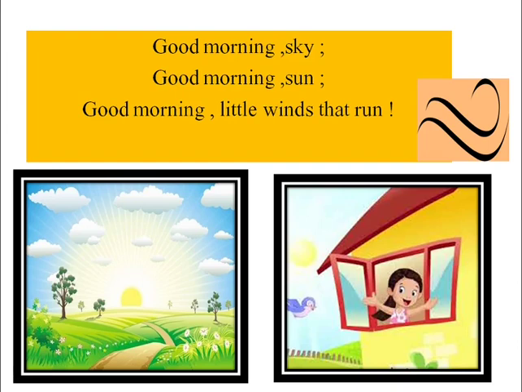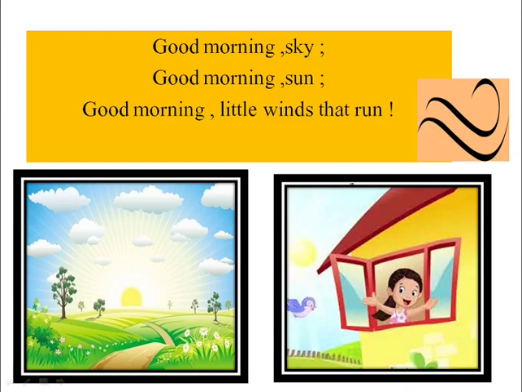Students, in this poem, a girl wakes up early in the morning. Now she is wishing good morning to everyone. Let's see what she feels when she gets up early in the morning.